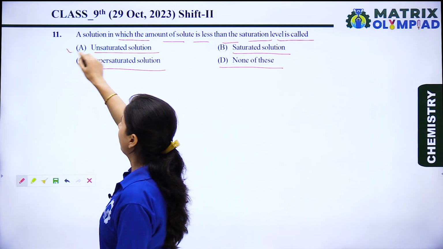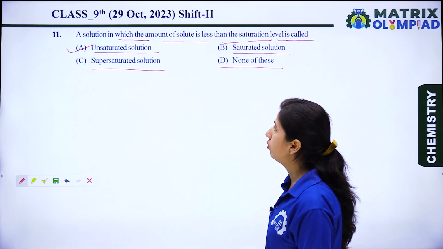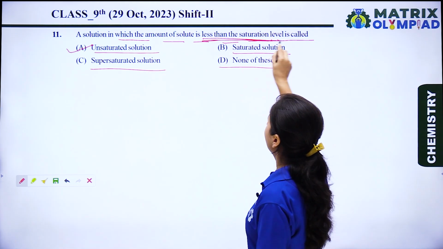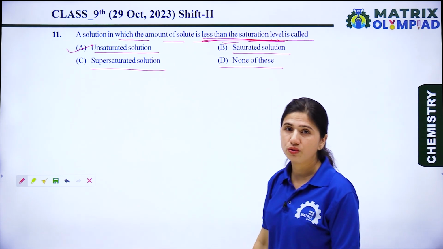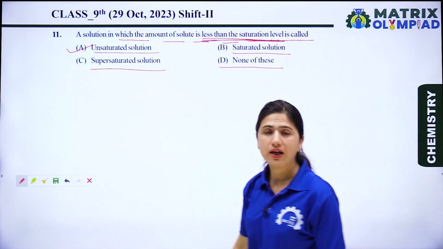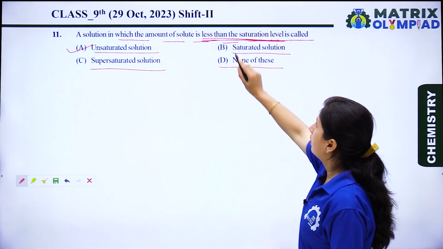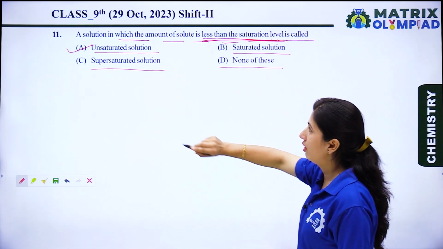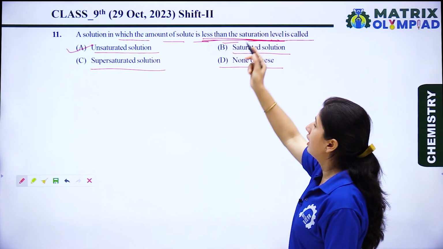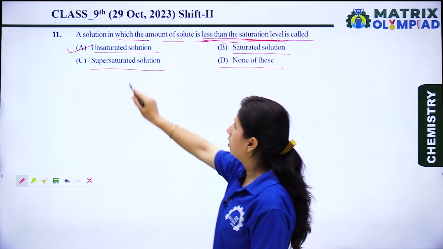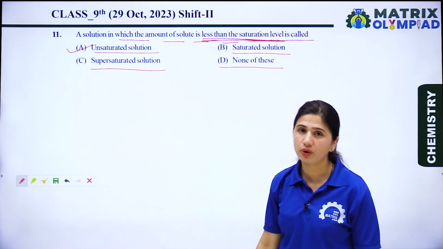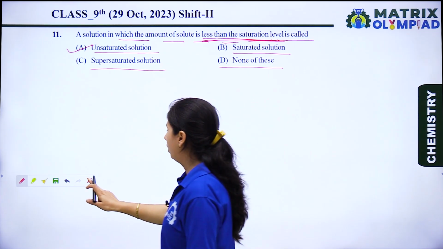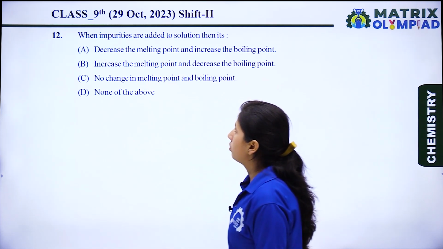Option A is the right option for this question because a solution in which the amount of solute is less than the saturation level is known as an unsaturated solution. If the level is equal to the saturation level, then it's known as a saturated solution, and if the level is more than the saturation level, then it's called a supersaturated solution. So option A is the right option. Now let's see the next question.